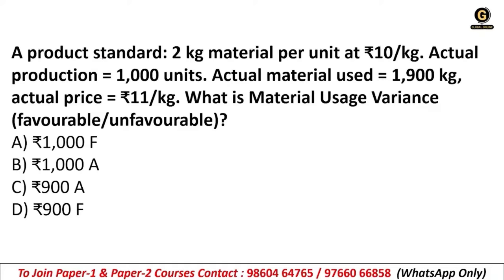See, a product has standard 2 kg material per unit at 10 rupees per kg. So here what is happening? 2 kg material per unit means 2 kg is considered as 1 unit, correct? And the price is 10 rupees per kg, right?